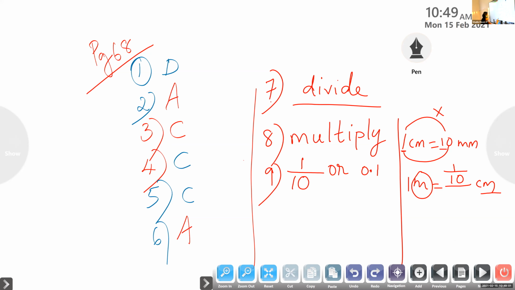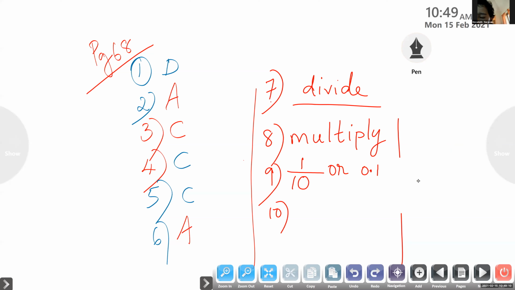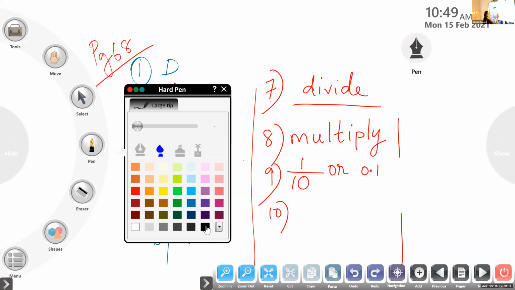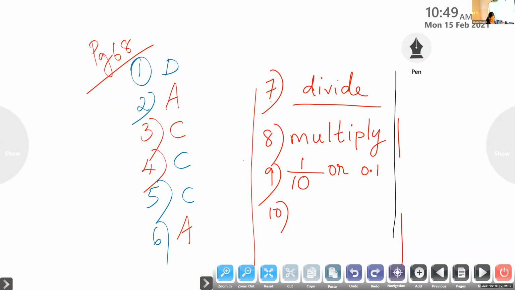Children, 2 more minutes are there. So can we do question number 10? 4000 ml is dash. So children, before that you have to remember, 1 liter is equal to how many ml? 1000 ml. Very good. So 4000 ml means how much liter? 4 liter.